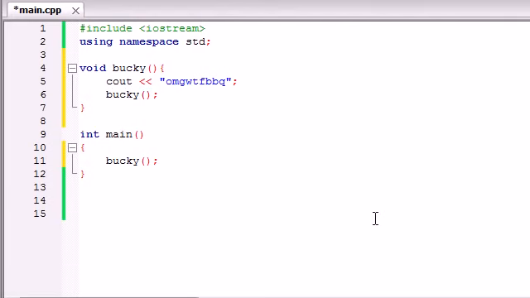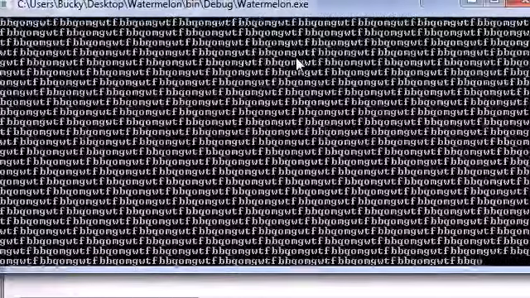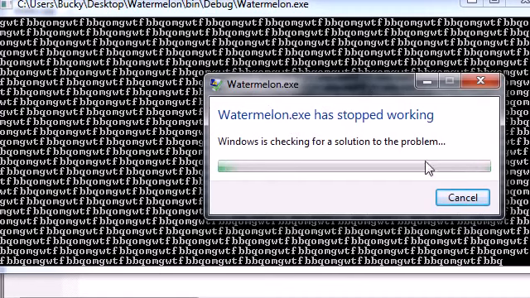So now you'd say, alright, we run main first, and main says, okay, run Bucky, and Bucky says, okay, print this out and then run Bucky. Print this out, run Bucky again. Print it out, run Bucky. And whenever we run it, we can see that this is a function that basically never ends. It prints out, oh my god, WTF barbecue, until, check it out, Watermelon EXE. My computer just crashed and gave up on this.